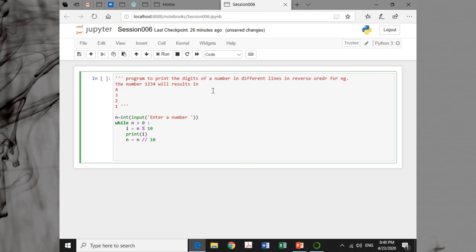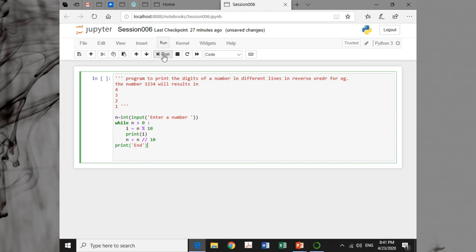Then this entire thing will be repeated again and again. For 123, 123 percentage 10 gives you 3, which will be printed, then the number will be 12, then 12 percentage 10, and so on. Then I can simply say print n, just to show the end of the program.